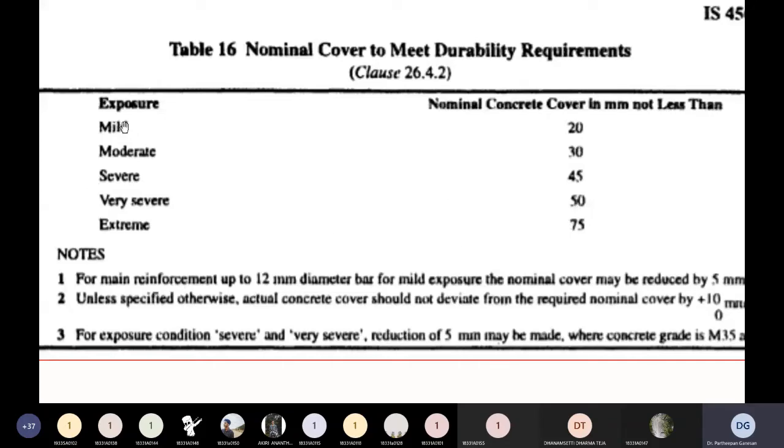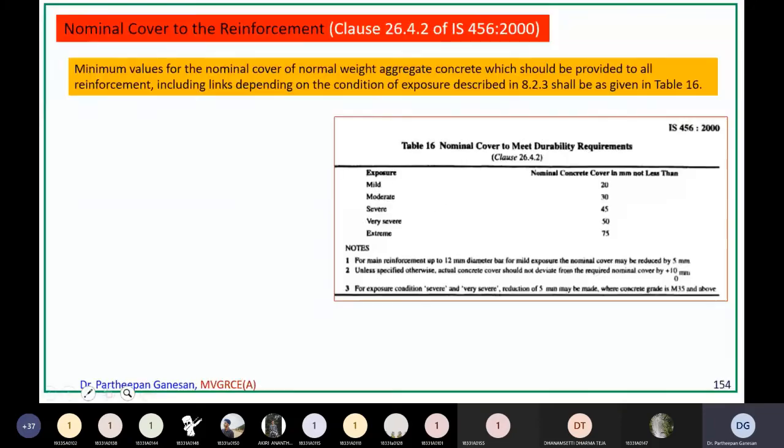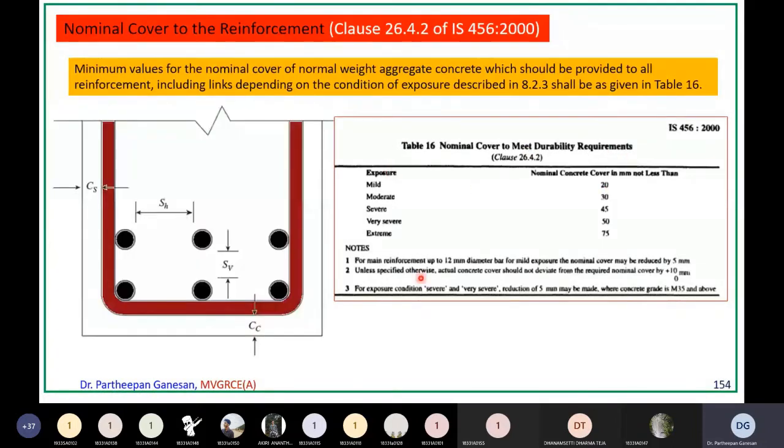So these are the different types of exposure where your concrete structure is going to be constructed. Accordingly, you have to adopt this much cover in the concrete. This is given in Table 16 of your code, and here, if you see, just zoom more.